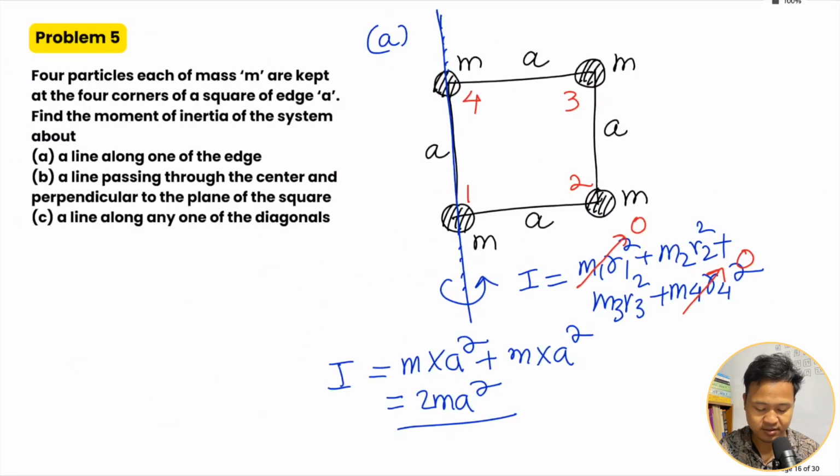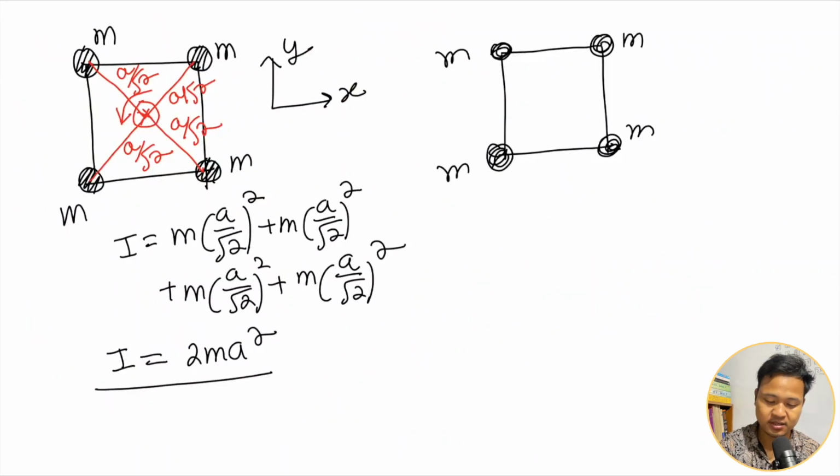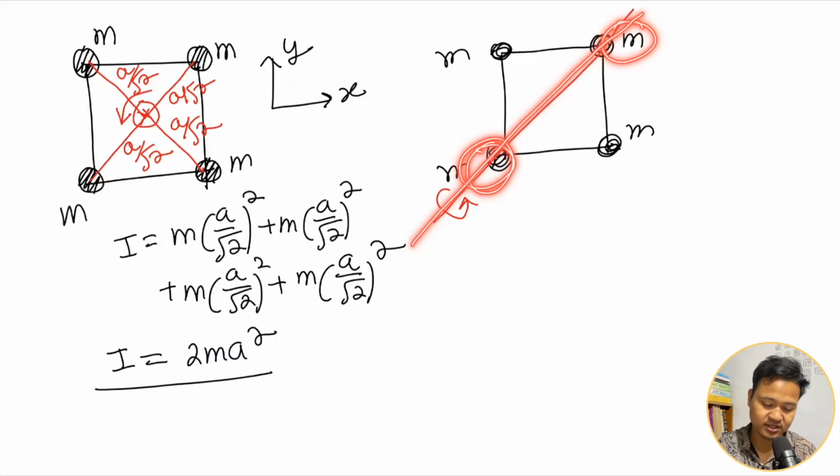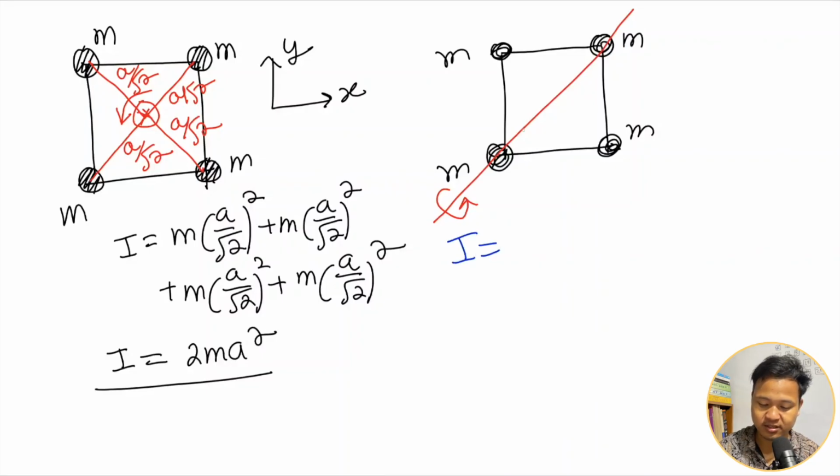Next, a line along any one of the diagonals, along the diagonal like this. Okay, so it is rotating like this. Along the diagonal here, two masses lie on the axis of rotation. So the moment of inertia due to these two masses is 0, since r is 0. So directly you can write here, what is this? How much is this? Half of the diagonal, A by root 2.